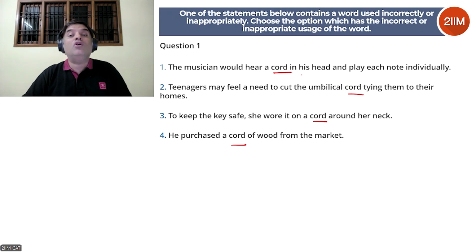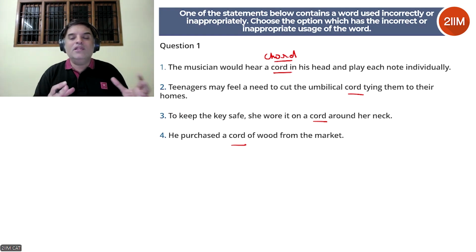The musician would hear a cord in his head and play each note individually. This is actually incorrect. When you are using it with reference to music, it has to be chord, which is a group or collection of notes. So in relation to music, it has to be chord. So this is actually incorrect. We'll park it. Teenagers may feel a need to cut the umbilical cord. This is absolutely fine. To keep the keys safe, she wore it on a cord around her neck. Now, this may not be common usage, but this is correct because cord here means a string or a rope. So she tied a string or a rope around her neck and then tied the key to it.